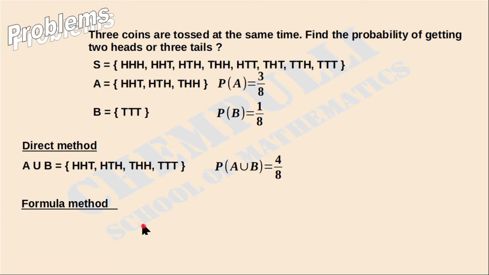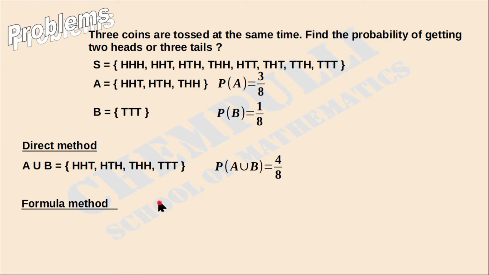The next one is the formula method. Before using formula method, first you have to check whether it's mutually exclusive or not. First you have to check that one, mutually exclusive part. Then this is set A and set B. Is there any common elements? These two sets, there is no common elements. Okay, that means these two sets are mutually exclusive.